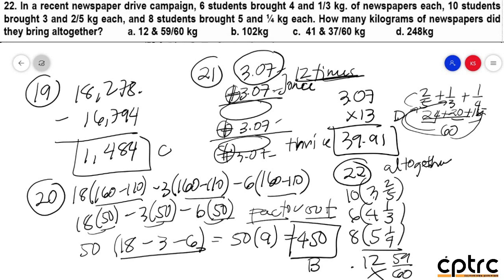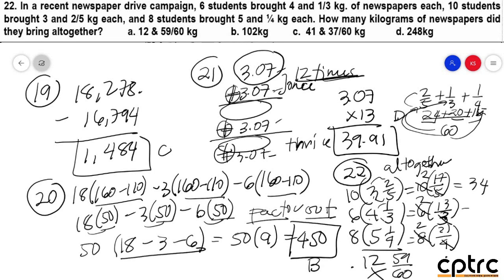So, palang gagawin po is improper muna yung sa loob ng parenthesis or yung fraction, mixed fraction, convert to improper. So, equal yan sa 10. O, convert. 3 times 5, 15 plus 2, 17 over 5. So, 4 times 3, that is 12 plus 1, 13. So, 6, 13 over 3. Then, lastly, 4 times 5, 20 plus 1, 21. So, 8, 21 over 4. But dito po, hindi ito masyadong mahirap. Bakit, sir? You can cancel it. Cancel mo yan, 2 na lang. Cancel mo yan, 2 na lang. 8 and 4, cancel mo yan, 2. So, this is equal to 34. This is equal to 26. 6, this is equal to 42.